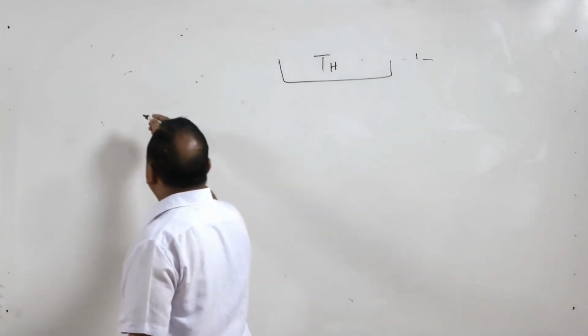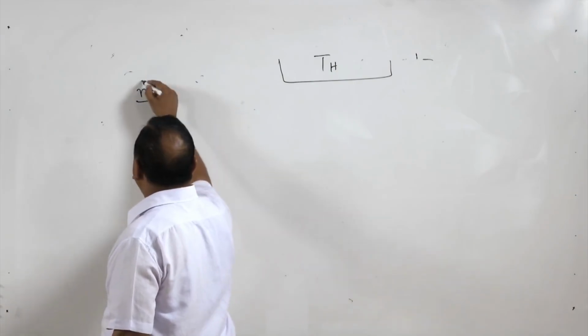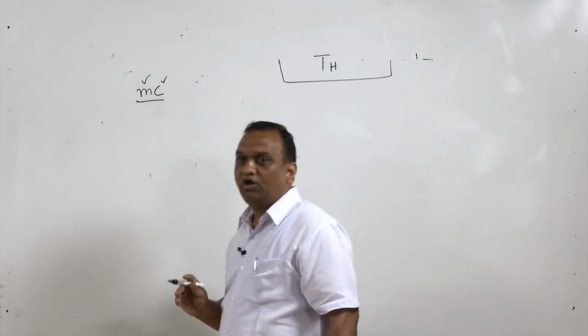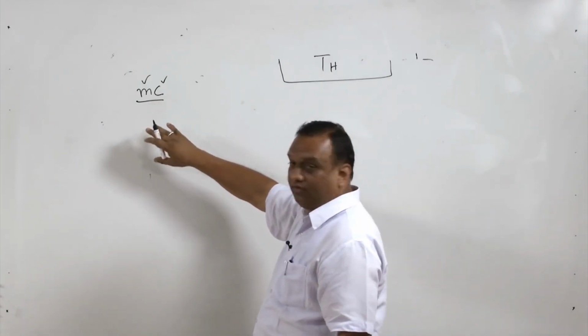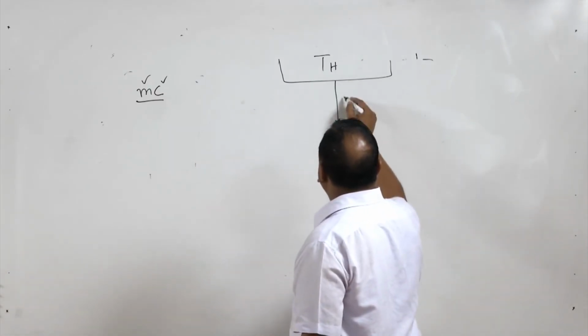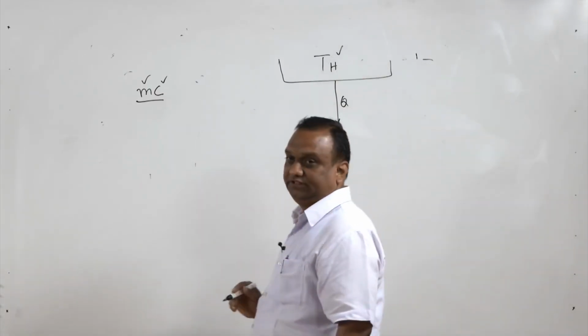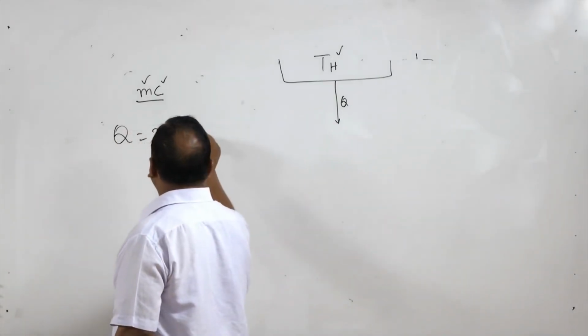Thermal capacity means the product of m and c, mass and specific heat. You can draw any amount of heat from it and the temperature of this body will not change, because Q is equal to mc delta T.